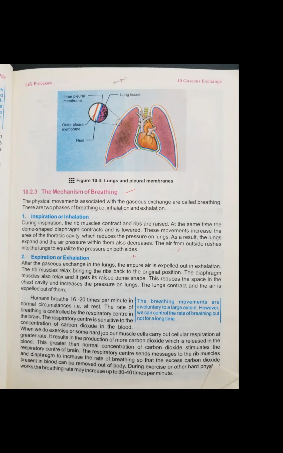Definitely, when more carbon dioxide is produced in our blood due to cellular respiration, the center of the respiratory system, which is located in our brain, will be activated. It is sensitive, so it will be activated. So what will happen? The respiratory centers send messages to the rib muscles and diaphragm to increase the rate of breathing.